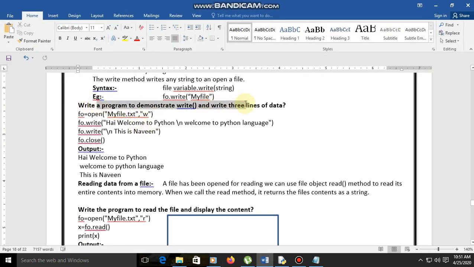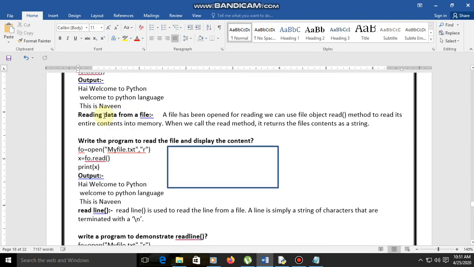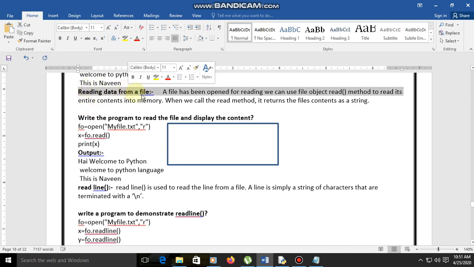This is the writing function, right? First creating the file and writing the data into the file. So that is the output. Here it is, what we get here. And the next one is reading data from a file.